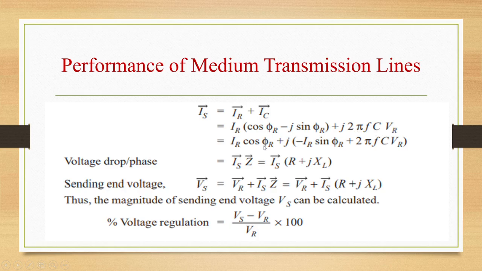Taking the real part on one side and the J part on the other, the remaining will be IR cos phi R minus J times IR sin phi R minus 2 pi F C VR. The voltage drop per phase is IS into R plus JXL. The sending end voltage Vs is equal to VR plus IS Z, that is VR plus IS into R plus JXL. So the magnitude of the sending end voltage Vs can be calculated, and percentage voltage regulation is given by Vs minus VR divided by VR into 100.